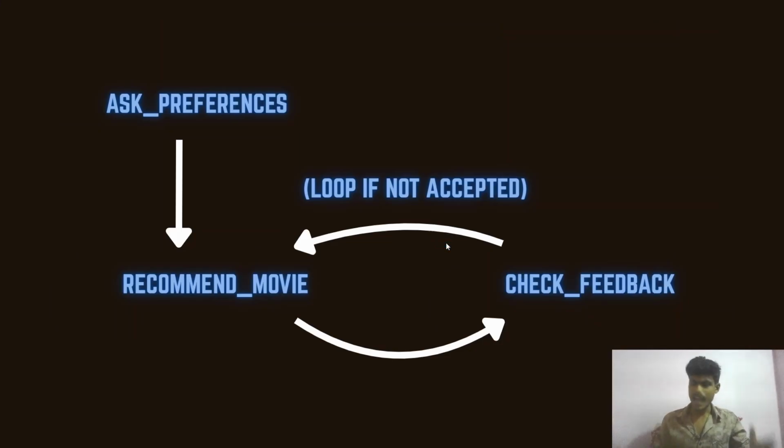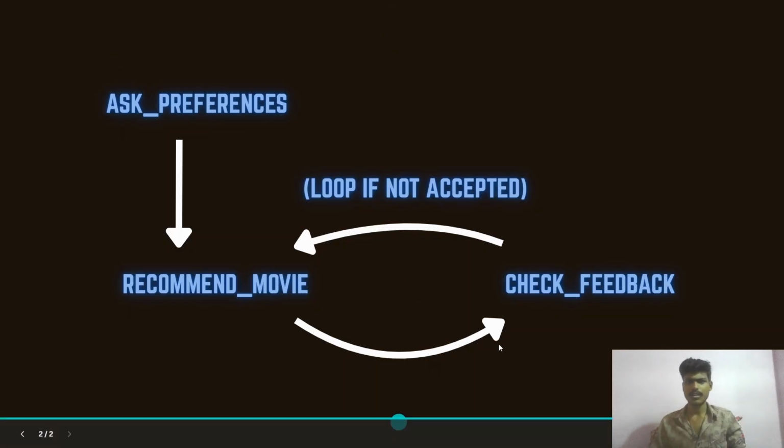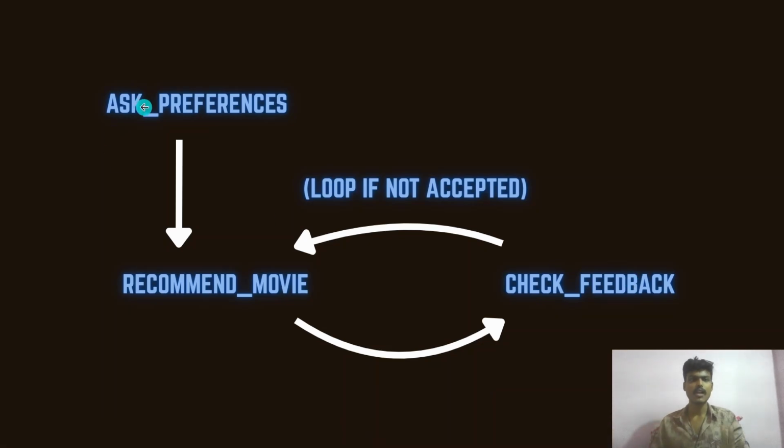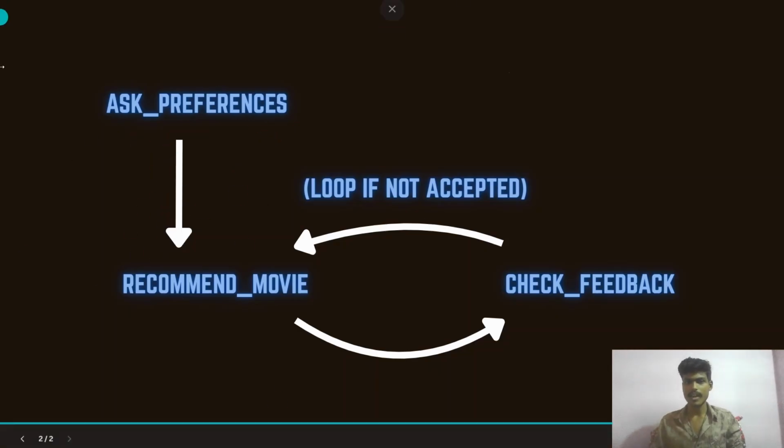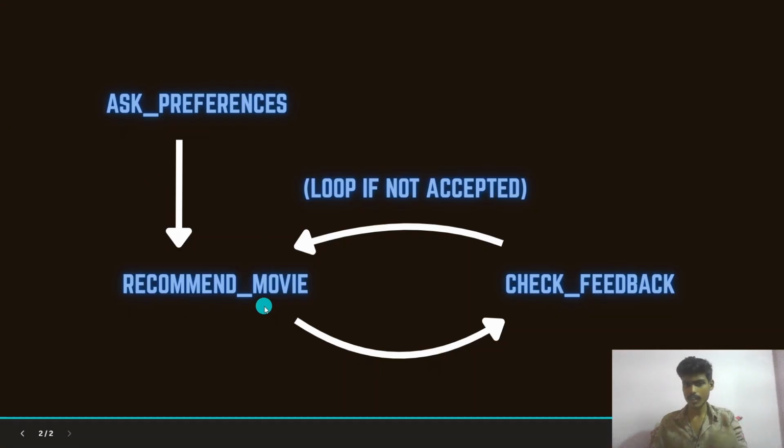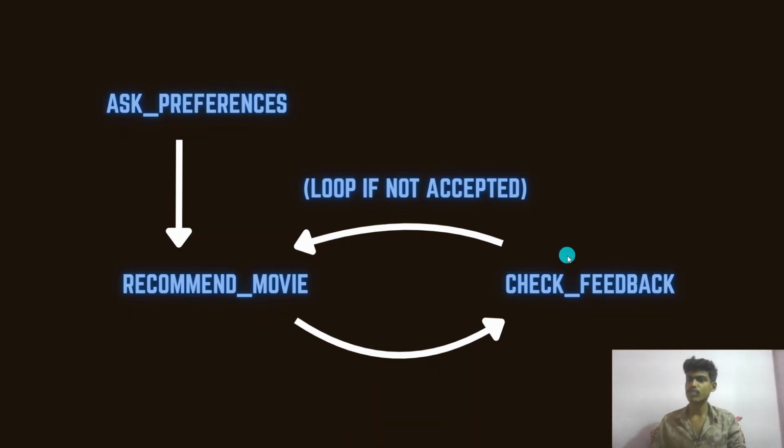As we have discussed earlier in the video, this is what is going to be implemented in this graph, guys. Everything is a graph, and each point is a node. There are three nodes: ask preferences, which is the entry point, and recommend movie, which is the second node, and this is the edge we have added here. After recommend movie, the flow moves to check feedback.